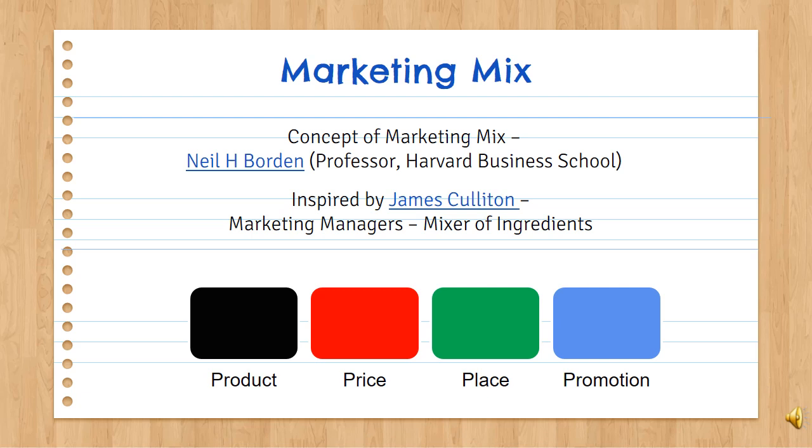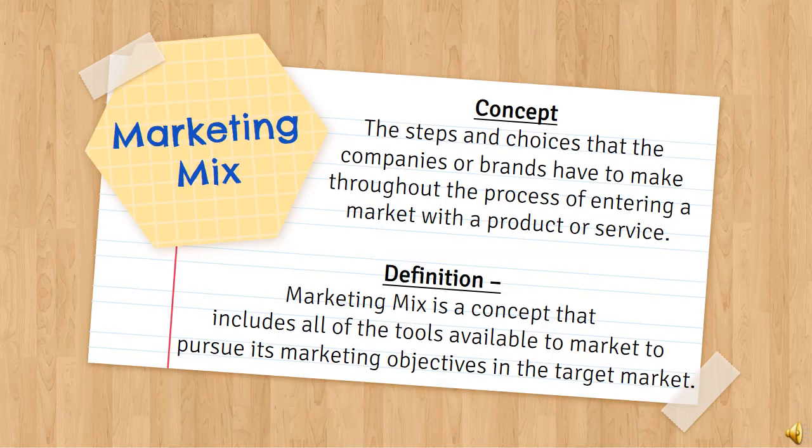In 1960, Professor Jim McCarthy developed Borden's theory and kept four main points, namely the 4 P's: product, price, place, and promotion. The mnemonic feature of this approach has contributed to its success and it is widely used by marketers.